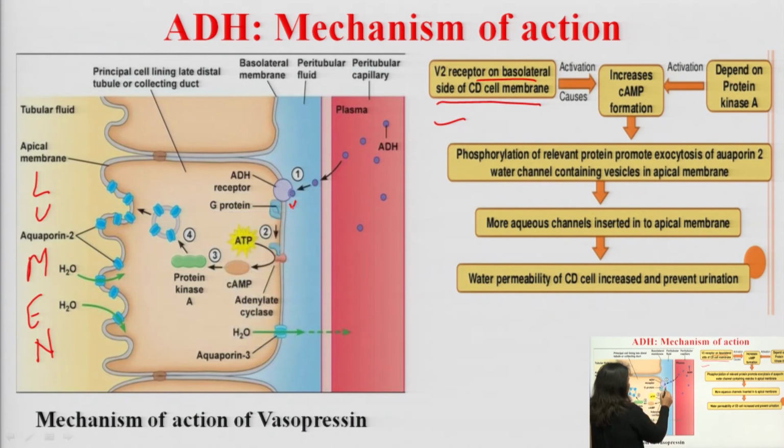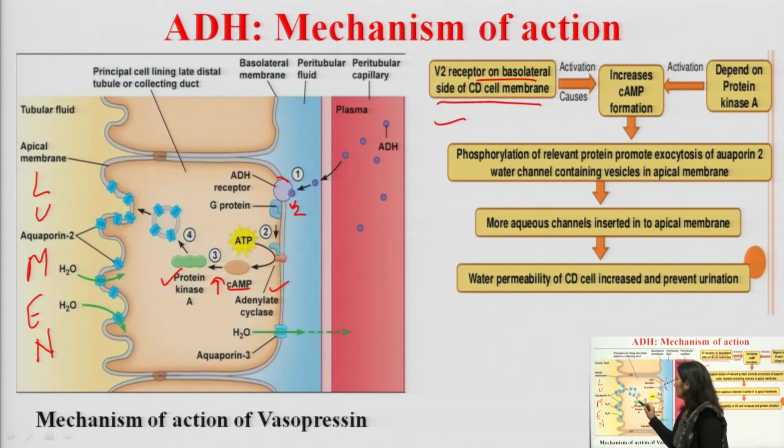V2 receptors are present on the basolateral membrane and are G protein coupled receptors. As soon as vasopressin binds to the V2 receptor, it gets activated, activates adenyl cyclase and thus increases formation of cyclic AMP. This cyclic AMP will activate protein kinase, causing phosphorylation of various proteins, and this will cause recruitment, that is insertion, of aquaporin channels on the apical membrane.